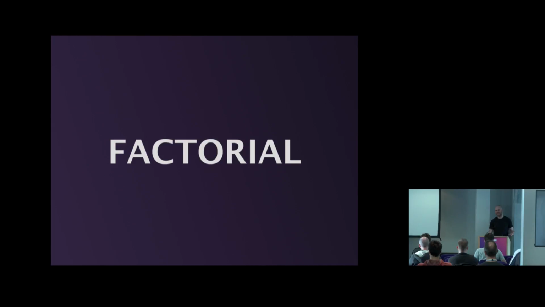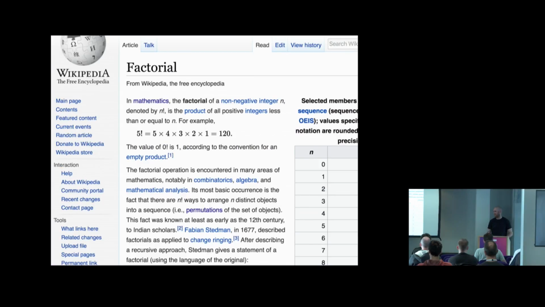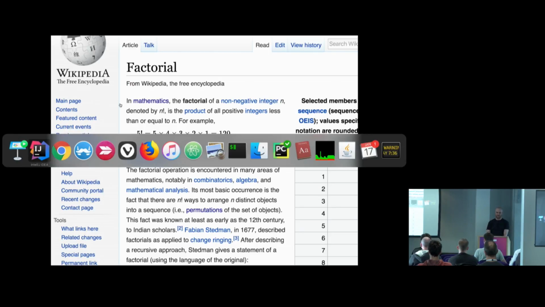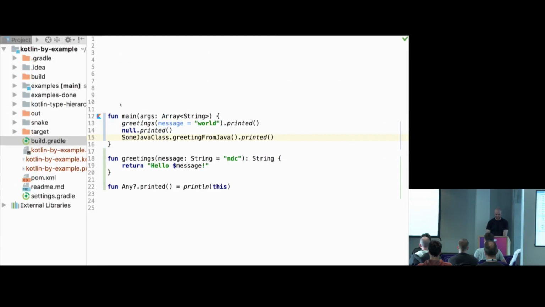Right. So this was Hello World, which was kind of all about strings and printing strings. Now moving on to the next primitive, which is basically numbers, so factorial. Just as a reminder, factorial, that's the formula. I assume everyone knows what factorial is. So I switch to factorial thing.